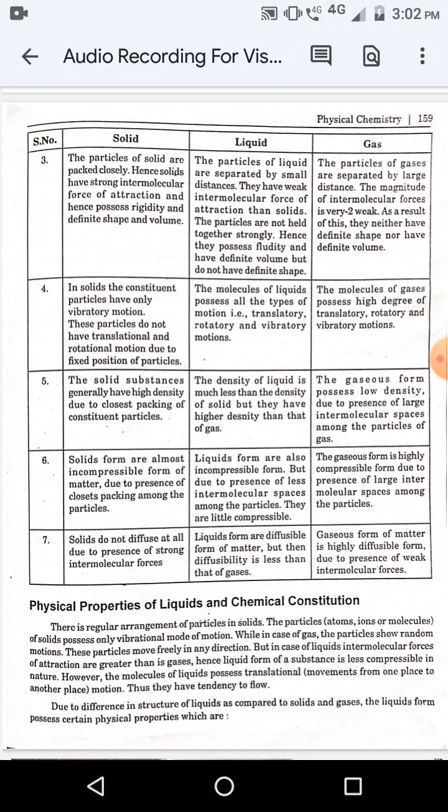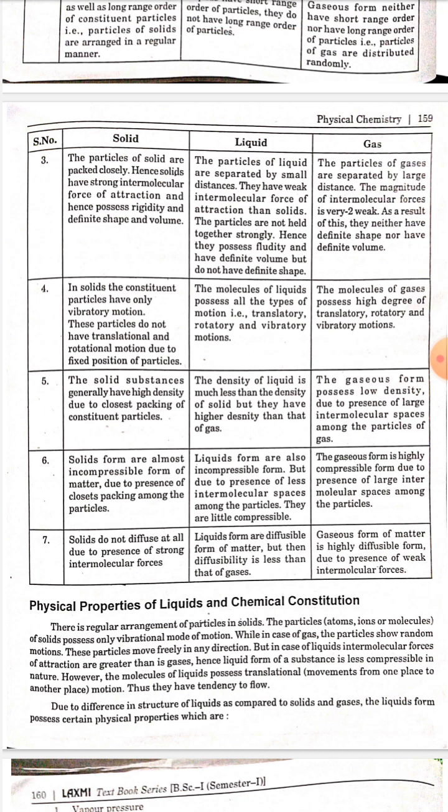Number 4. In a solid, the constituent particles have only vibratory motion. These particles do not have translational and rotational motion due to the fixed positions of the particles. Liquid. The molecules of a liquid possess all types of motion, that is, translatory, rotatory and vibratory motion. Gas. The molecules of a gas possess a high degree of translatory, rotatory and vibratory motion.